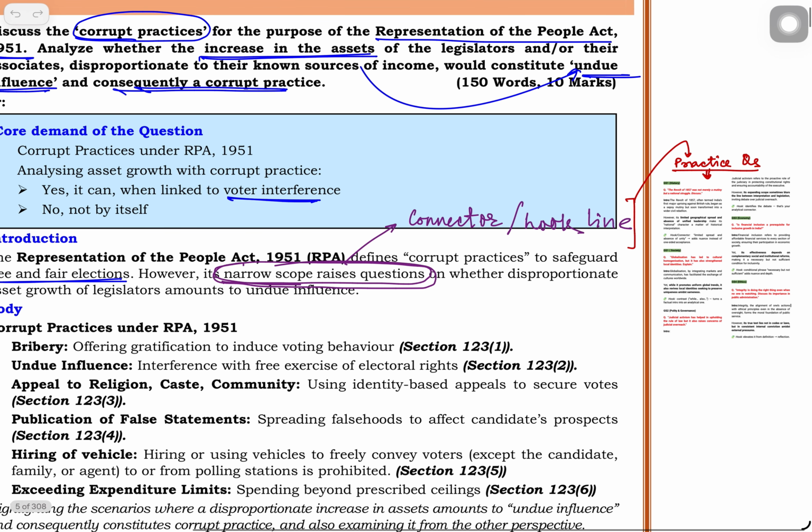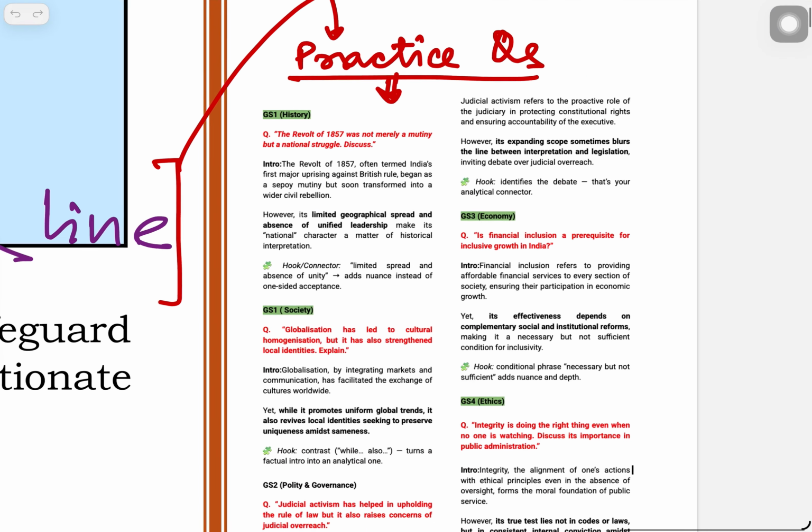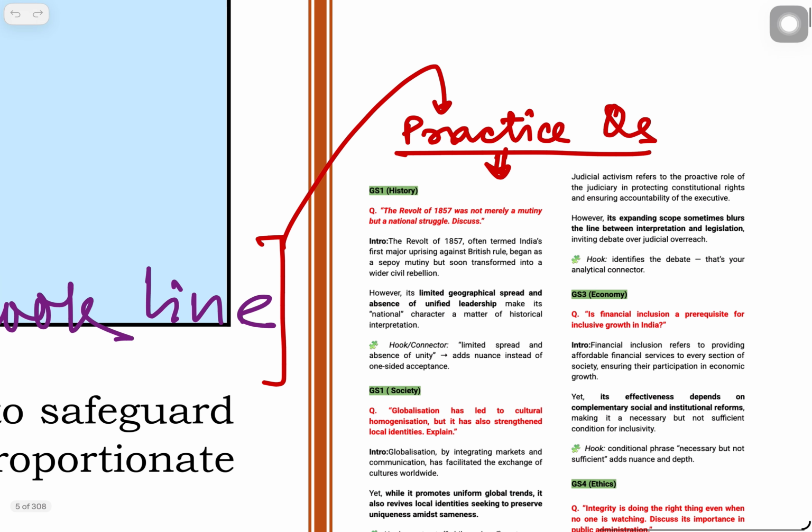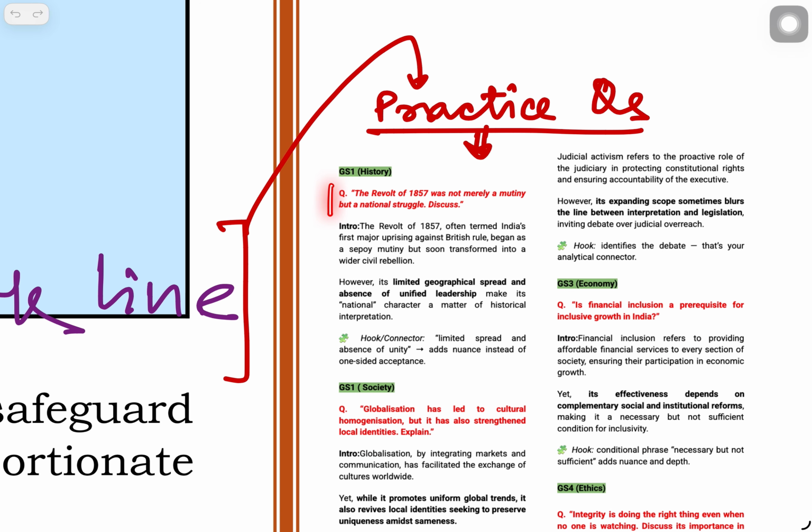If we go further, we can develop such a practice. Here I have given, across the GS papers, how we can practice such connector lines. A question is given and you have to derive the intro from the question language, but the little addition from your side will be that hook line. Suppose it has been asked: revolt of 1857, not merely a mutiny but a national struggle. The same thing you will write in the intro. You have to use the hidden thing in the question as a connector.